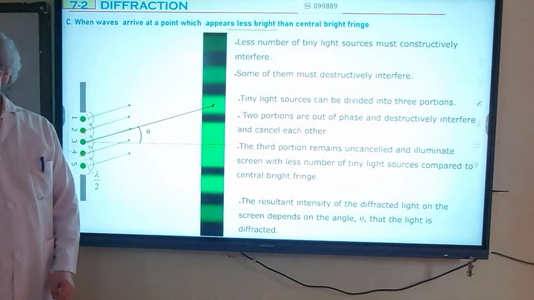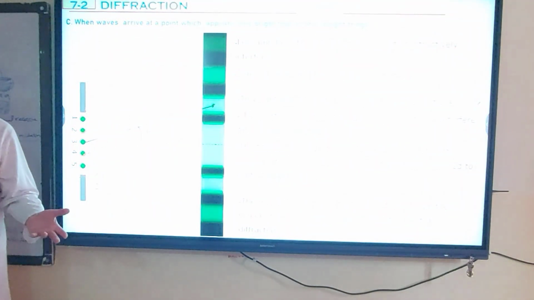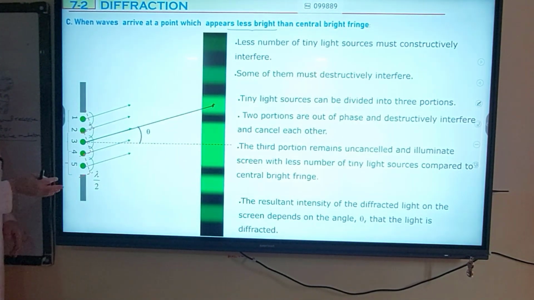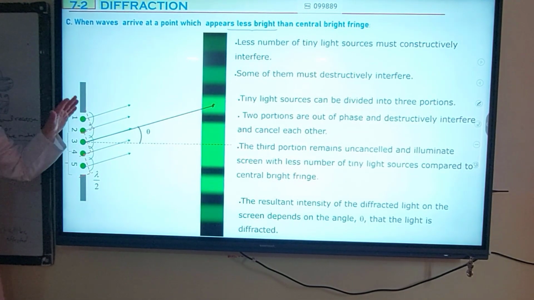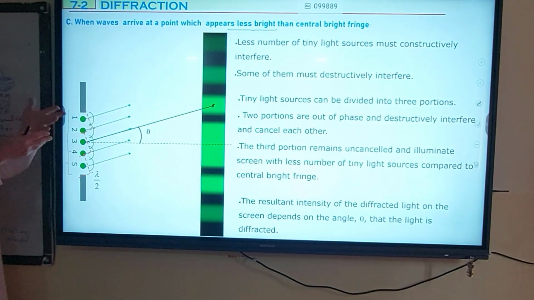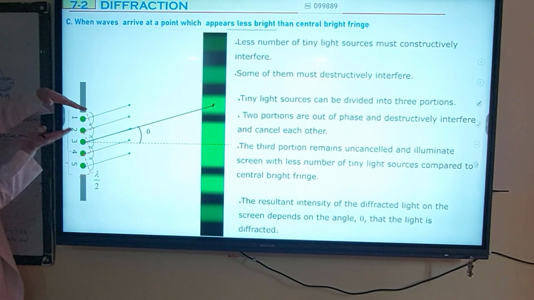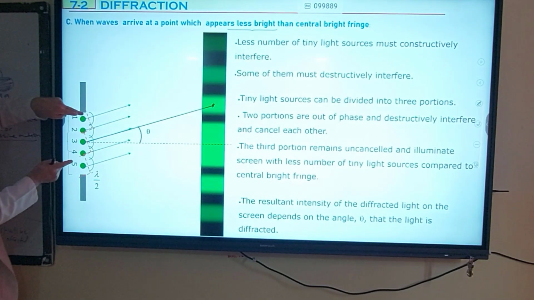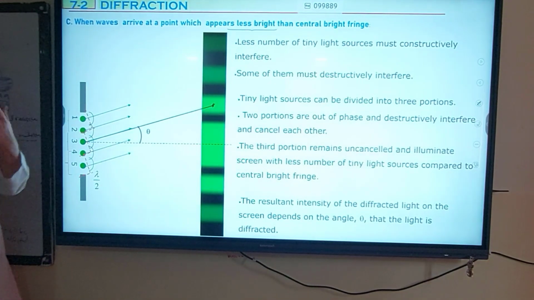Another dark. There's one more dark. Dark means complete cancellation again. This time, for this dark, we are going to divide the tiny light sources into 4 portions. Portions 1 and 3 will cancel, and 2 and 4 will cancel. Again, complete cancellation. So, 4 portions: 1, 2, 3, 4. The first and third portions are out of phase, and 2 and 4 are out of phase, so they cancel each other.